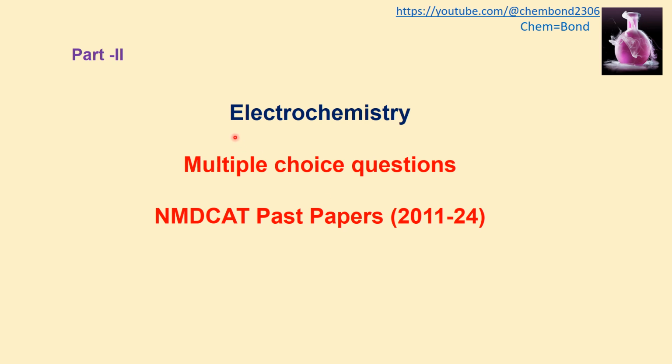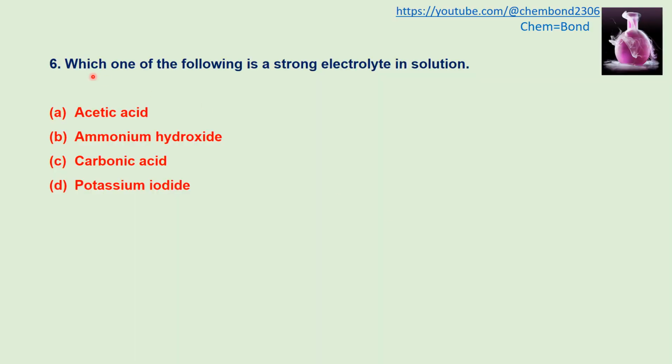Electrochemistry: the solved multiple choice questions that appeared in NMDCAT past papers from 2011 to 2024. Which one of the following is a strong electrolyte in solution? Acetic acid, ammonium hydroxide, carbonic acid, potassium iodide.